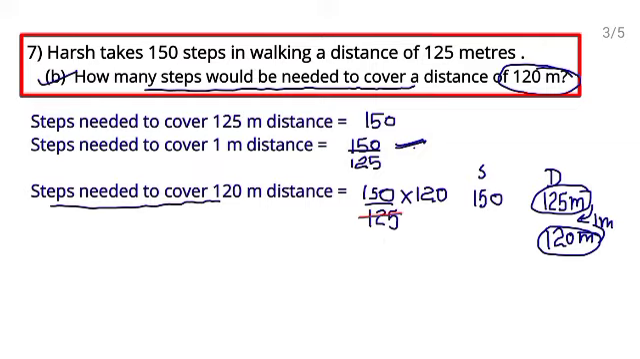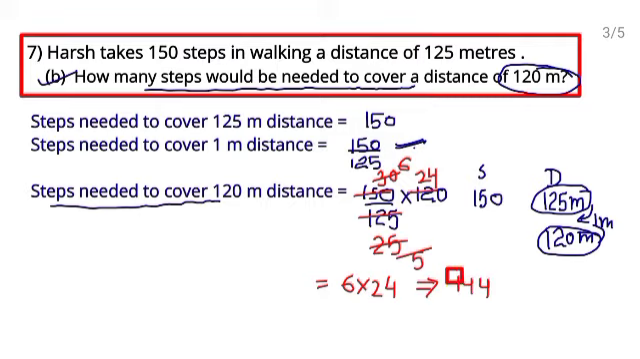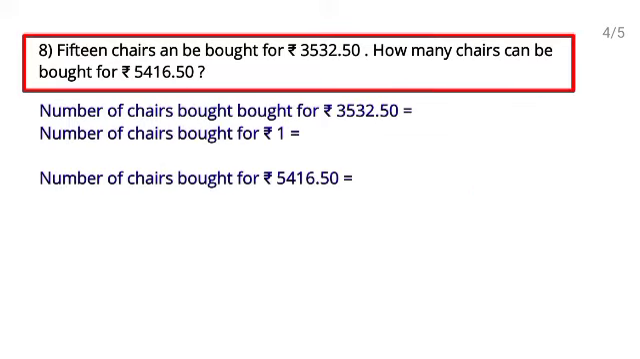Calculate it. 5 2s are 10, 5 5s are 25, 5 2s are 10, 5 4s are 20, 5 5s are 25, 5 3s are 15, 0, again by 5, 5 6 are 30. So this is 6 multiply 24. When you will multiply them, you will get 144. So 144 steps are needed to cover the distance 120 meter. This is your answer. Next question, question number 8.